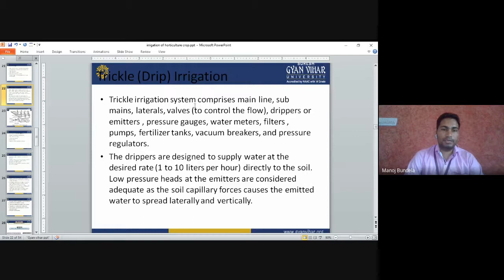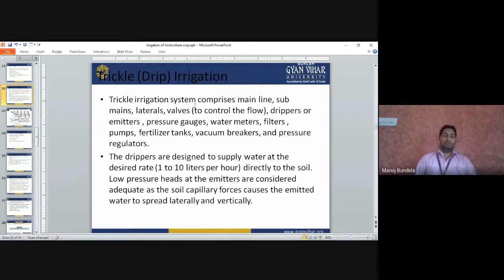The drippers are designed to supply water at the desired rate, 1 to 10 liters per hour. With the help of drippers, we supply the water directly to the soil. Low pressure heads at the emitters are considered adequate, as the soil capillary forces cause the emitted water to spread laterally and vertically.